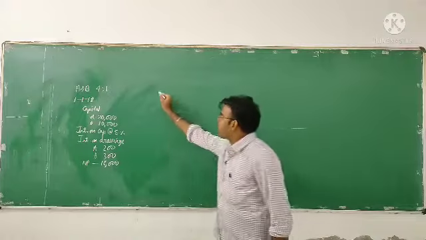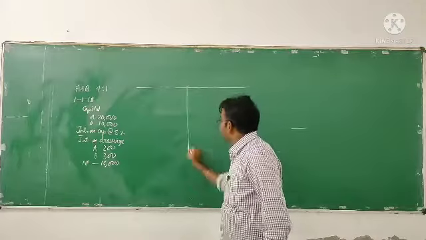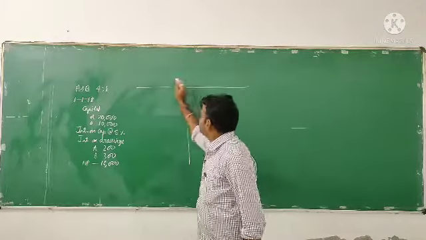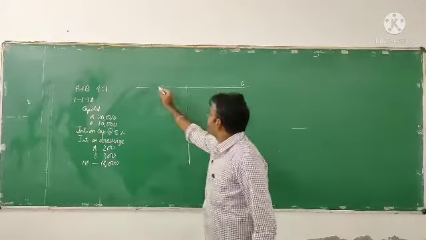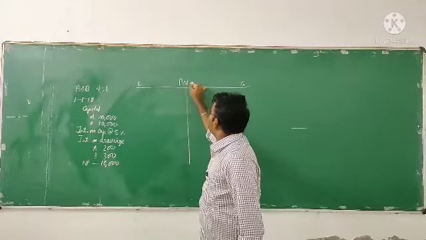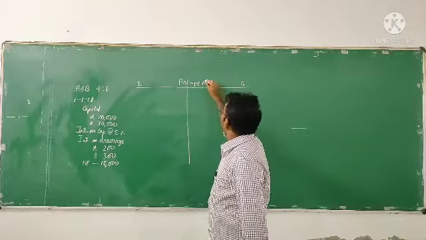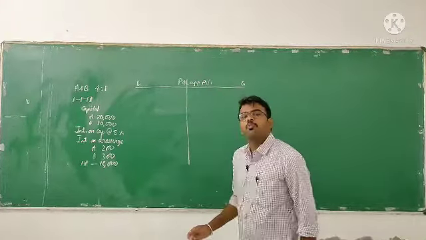So the pro forma says this: credit and debit, profit and loss appropriation account.